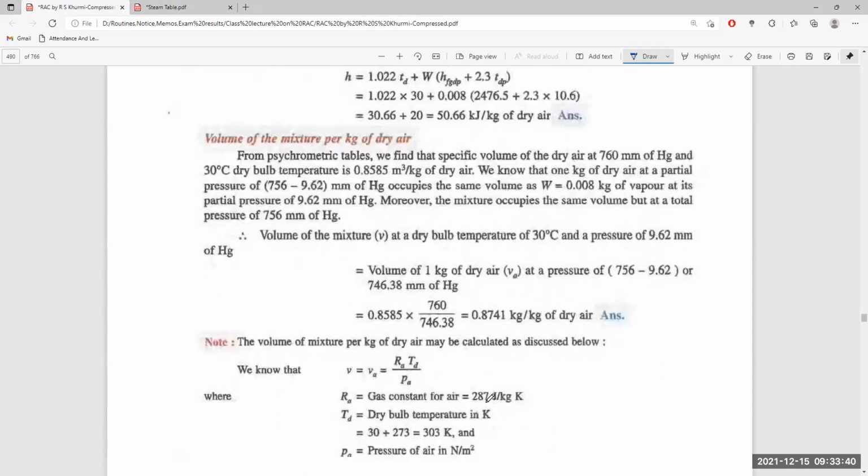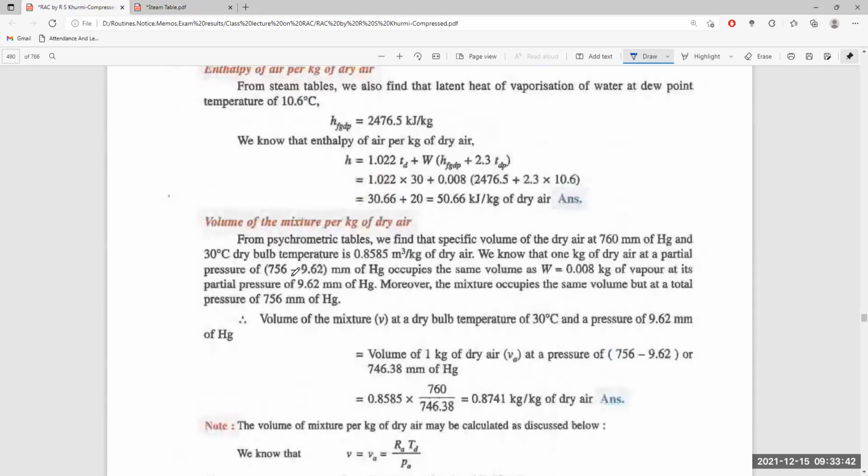The volume of the mixture per kg of dry air. From psychrometric tables, we know the specific volume of dry air at 760 millimeter Hg and 30 degree dry bulb temperature is 0.858 cubic meter per kg. 1 kg of dry air at its partial pressure occupies the same volume as the vapor at its partial pressure.